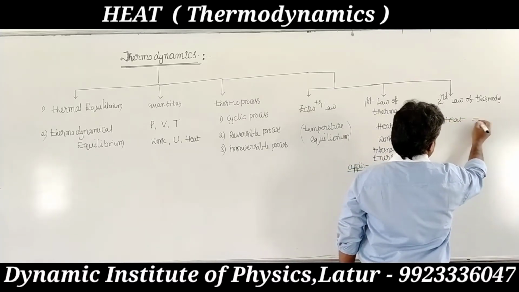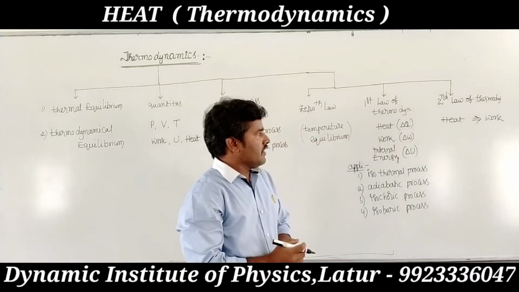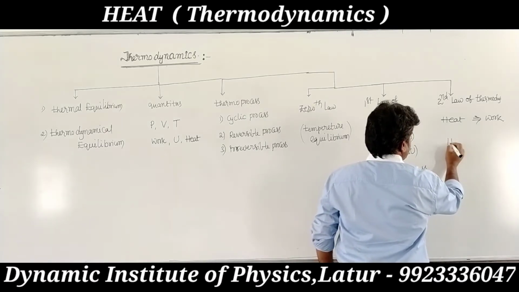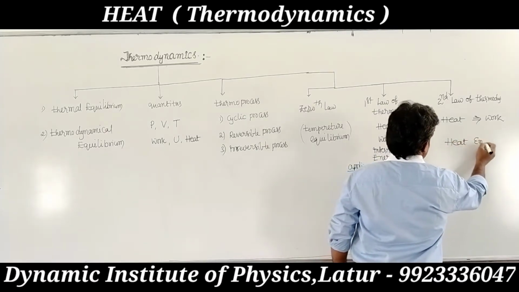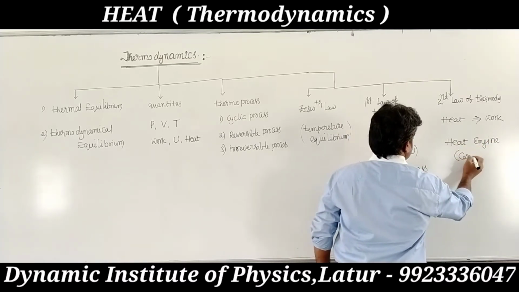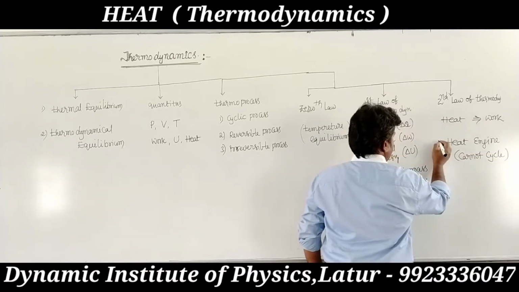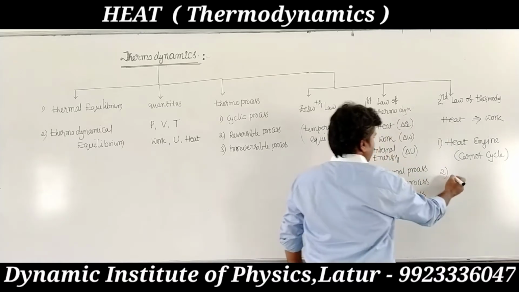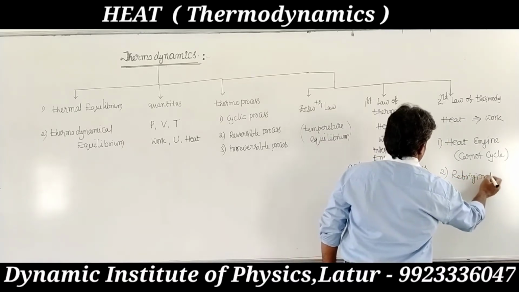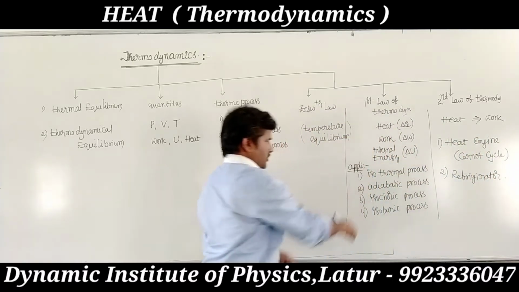In the second law, one application is the heat engine, for example the Carnot cycle, and another application is the refrigerator. These are the applications of the second law, and those were the applications of the first law.